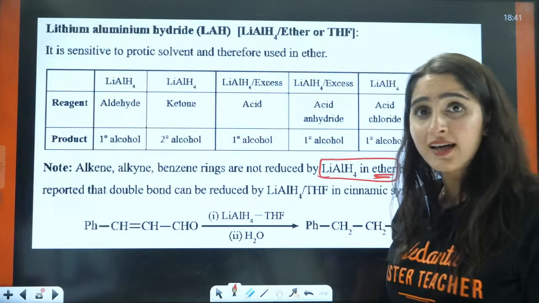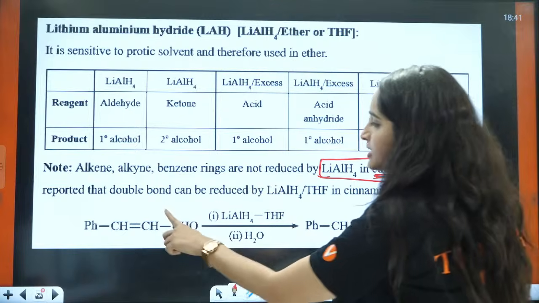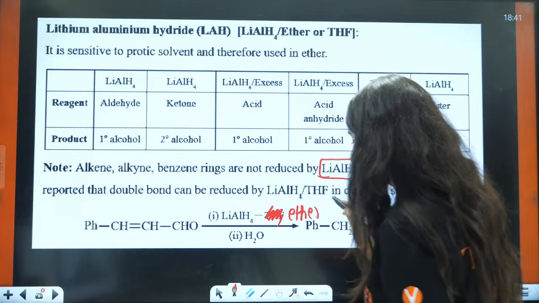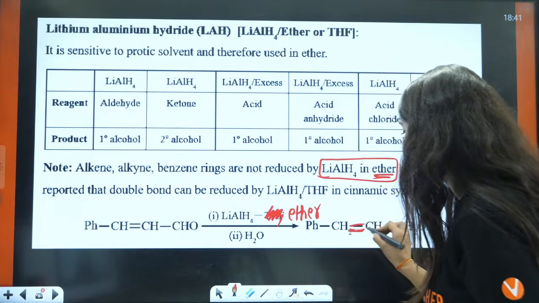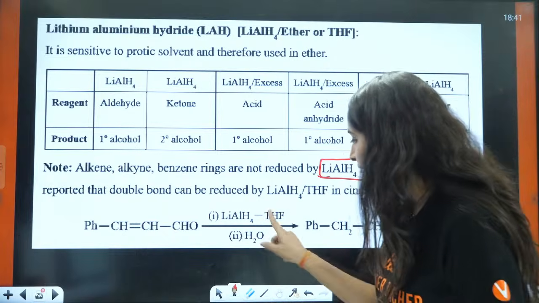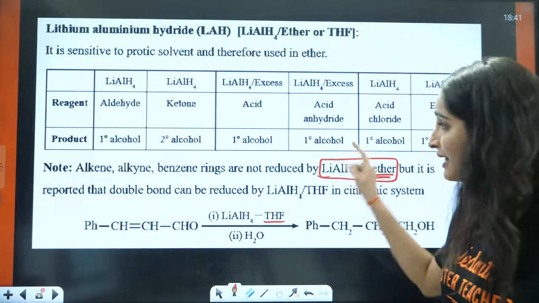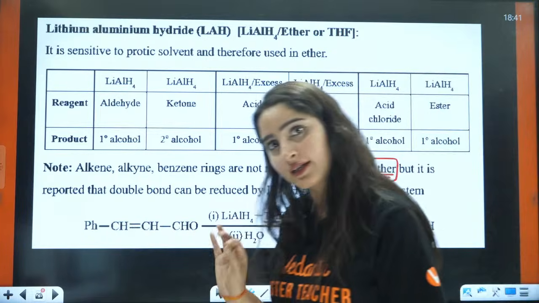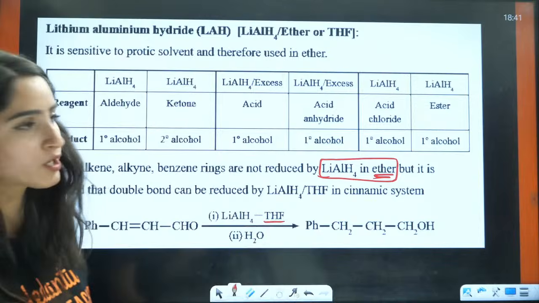If I had ether instead of this THF, the answer would be that this double bond would stay intact. But as I have the presence of THF, in this case it will also reduce this double bond. That is a very important thing, right?